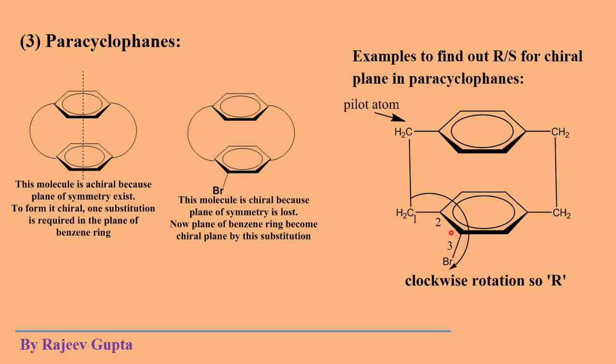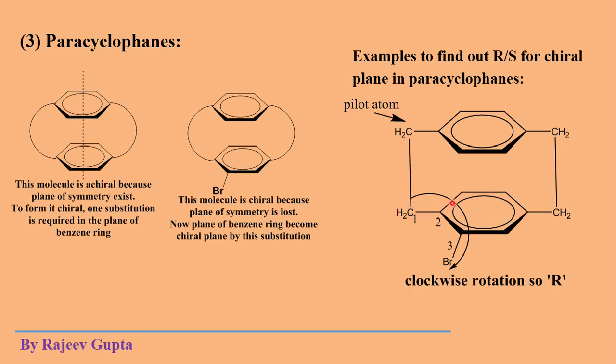Now the method is the same as we have seen in the case of ansa compounds. Because the substitution is present in this benzene ring, this plane becomes the chiral plane. Now this carbon atom will be the pilot atom, which is directly attached to the first methylene group, which is coplanar with this benzene ring.